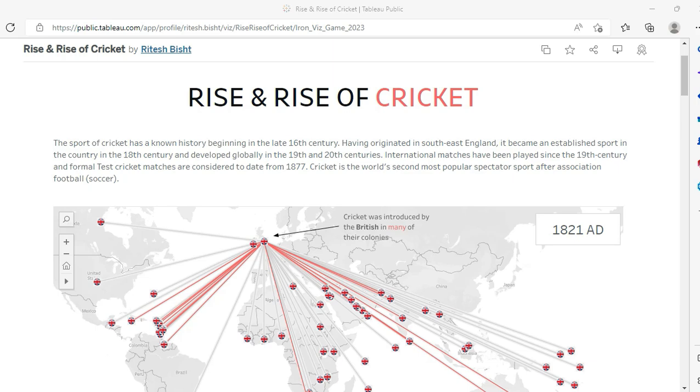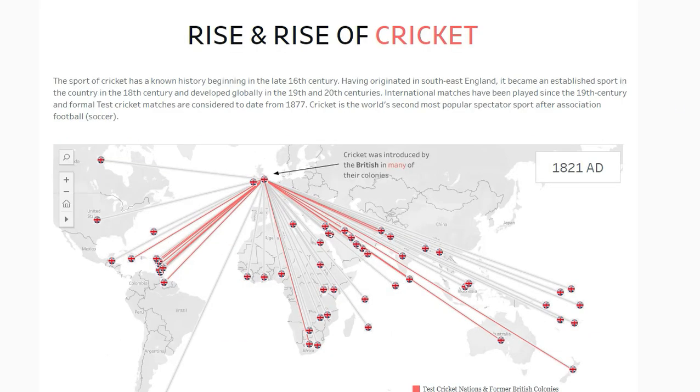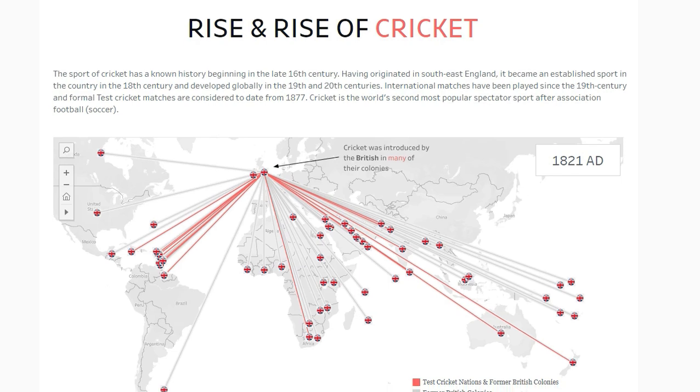Okay, the rise of cricket. In this visual, I'm talking about the rise of cricket. You can see how it started. Cricket has been made popular all over the world, but what was the origin? It was all about British colonies. It spread via the British, and India is included over there, from Britain to all over the world.